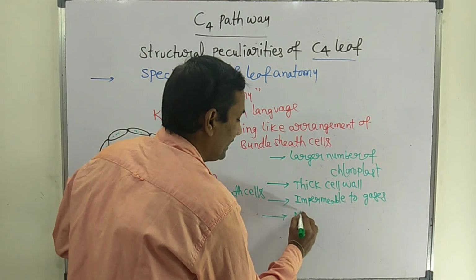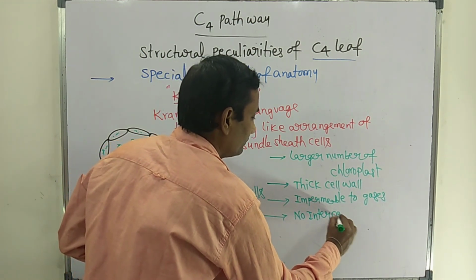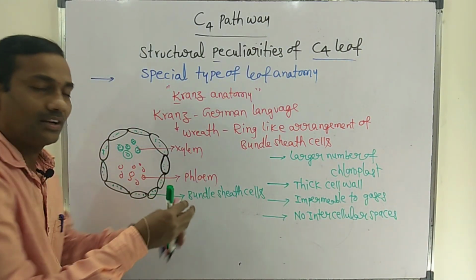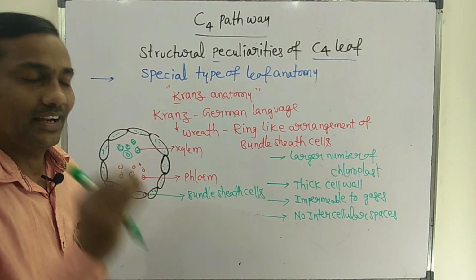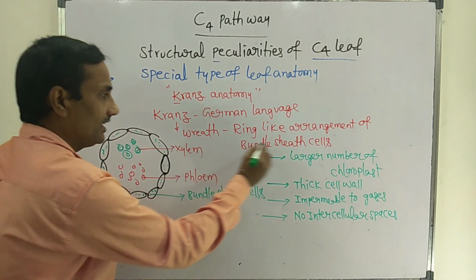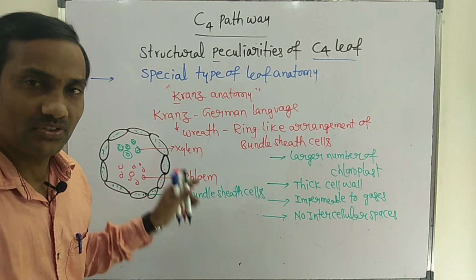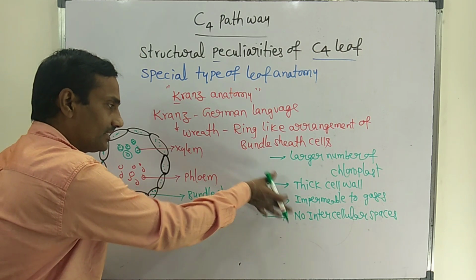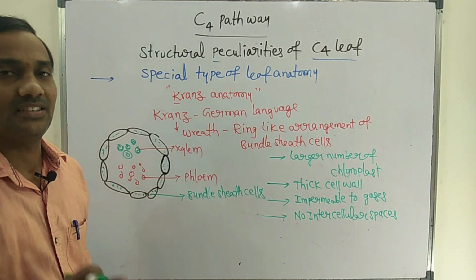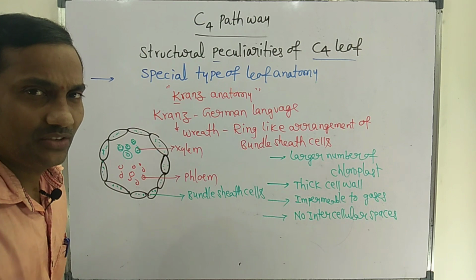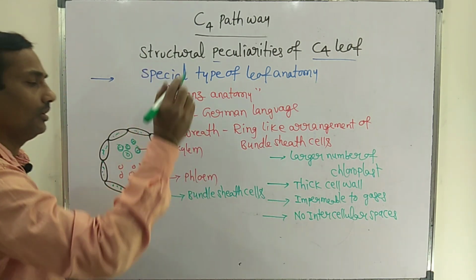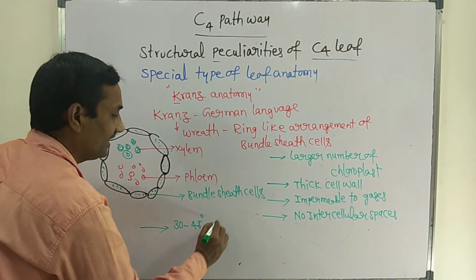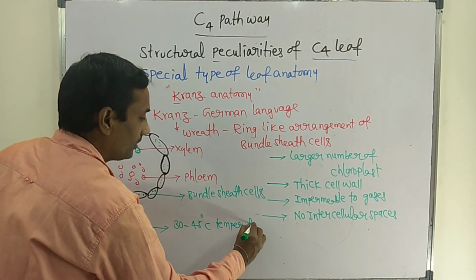But here, there is no intercellular space. All the cells are compactly packed without intercellular space. All these are the unique features of C4 pathway exhibiting plant leaves. All these characters can be seen in the bundle sheath cells of C4 plants. C4 plants can tolerate extreme high temperature, 30 to 45 degrees centigrade.